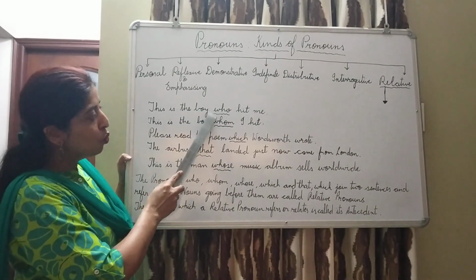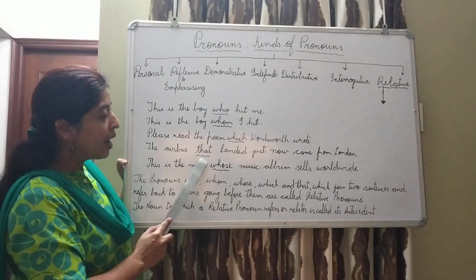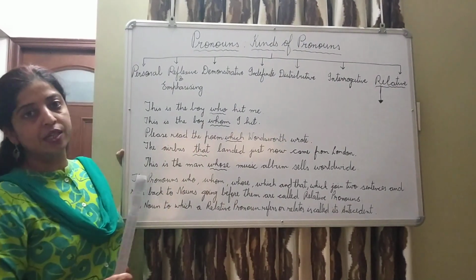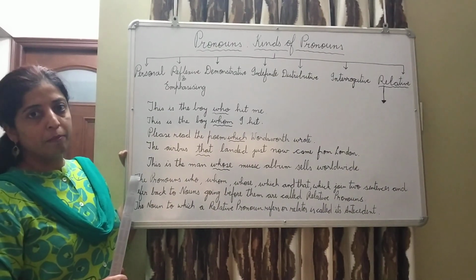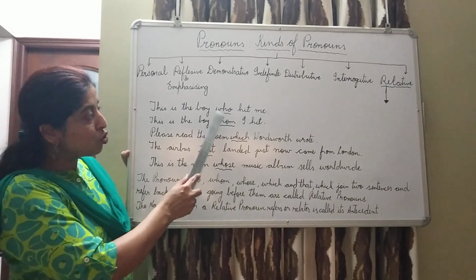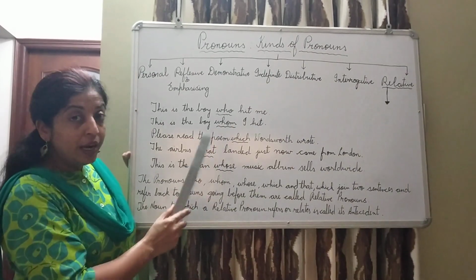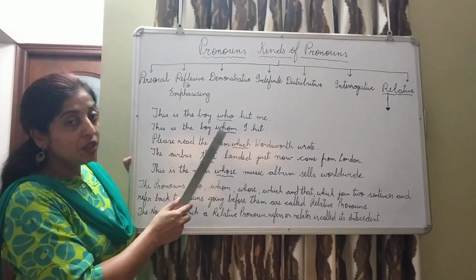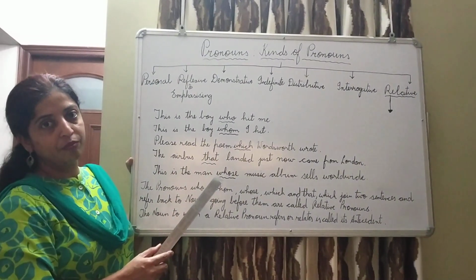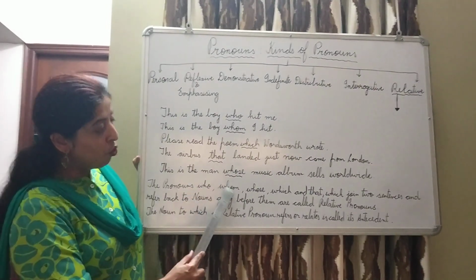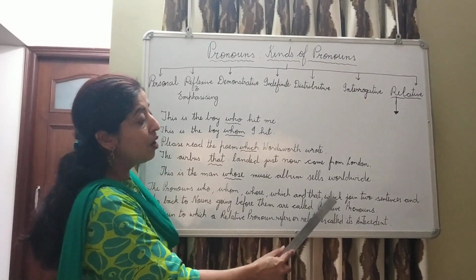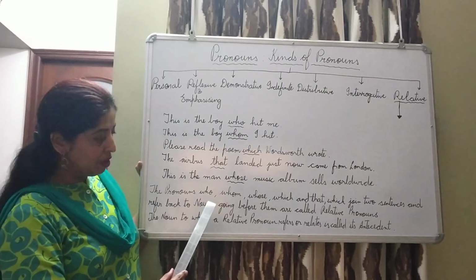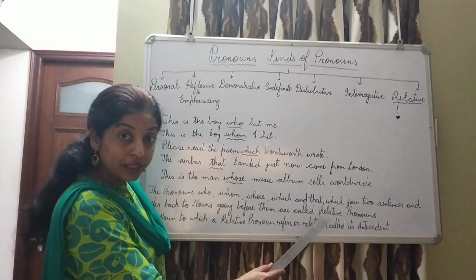Now these words, who, whom, which, that, whose, are used here to join two sentences, and these words relate to the noun. So these are known as relative pronouns. So the pronouns who, whom, whose, which and that, which join two sentences and refer back to nouns going before them, are called relative pronouns.